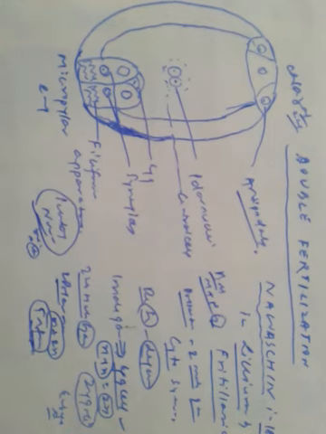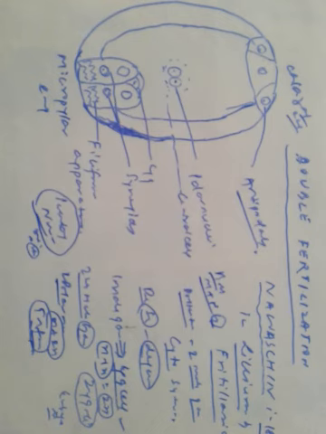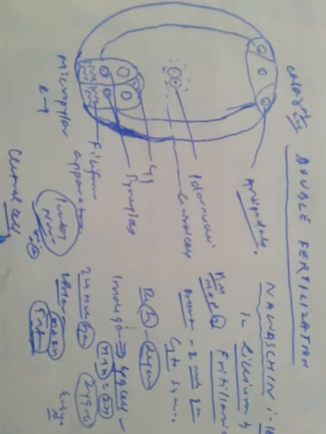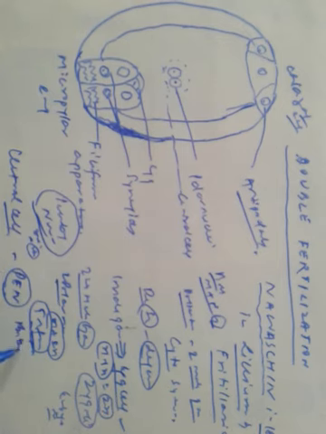Due to the triple fusion, three haploid nuclei are involved. After triple fusion, what happens? The central cell becomes PEN. What is meant by PEN? The primary endosperm cell.